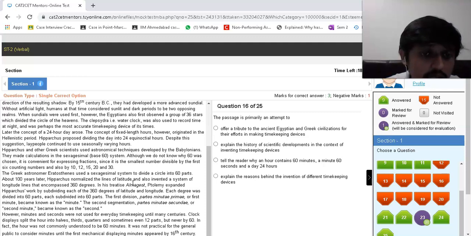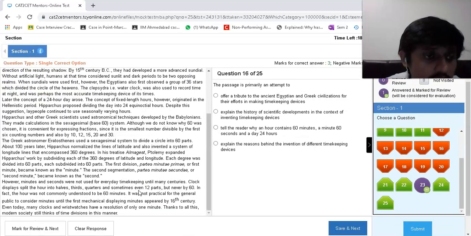The concept of fixed length hours, however, originated in the Hellenistic period. Hipparchus proposed dividing the day into 24 equinoctial hours. Despite this suggestion, people continued to use seasonally varying hours. Hipparchus and other Greek scientists, although we do not know why 60 was chosen. Convenient for expressing fractions, divisible by the first 6 counting numbers and also by 10, 12, 15, 20 and 30. Greek astronomers used a sexagesimal system to divide a circle into 60 parts about 100 years later. Normalize the lines of latitude and also the inverse system of longitude.